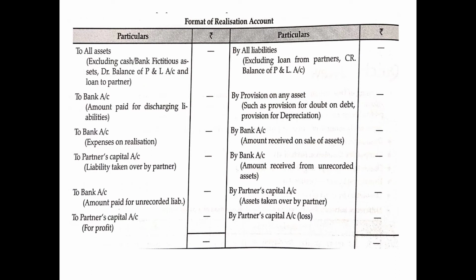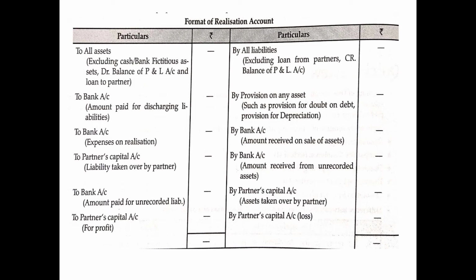On the credit side, we will transfer all the liabilities. All the assets which can be converted into cash need to be transferred to realization account, and since they are assets, they will be transferred on the debit side. Similarly, all the outside liabilities, that means all those liabilities which are owed by the firm towards outsiders or third parties only, need to be transferred to realization account. Since we are transferring liabilities, we will transfer them on the credit side as "By all liabilities", that means by creditors, by outstanding expenses, whatsoever it is.